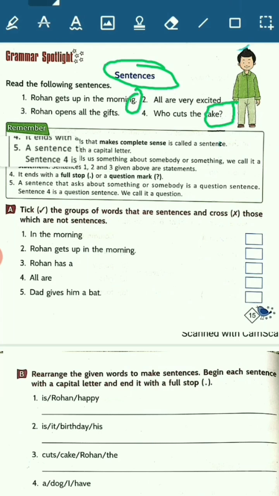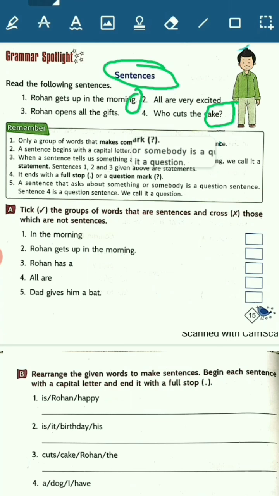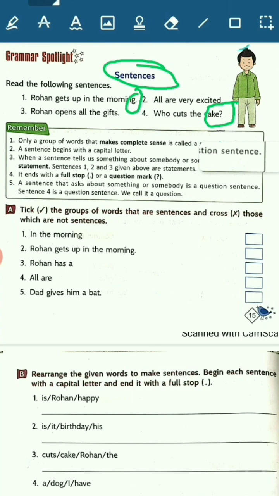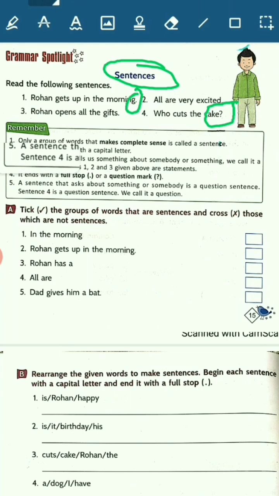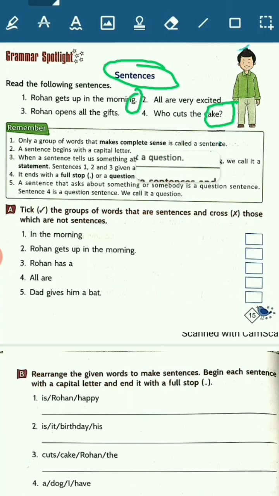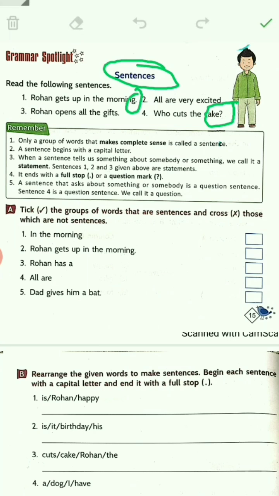The fifth sentence is a sentence that asks about something or somebody. It is a question sentence. Sentence 4 is a question sentence. We call it a question. So here, see this fourth line, who cuts the cake? Okay, so it is a question.